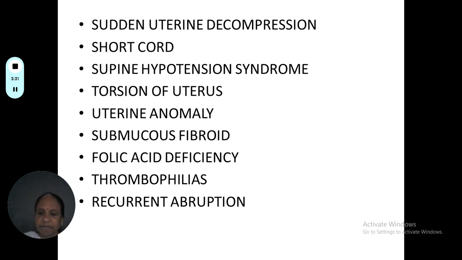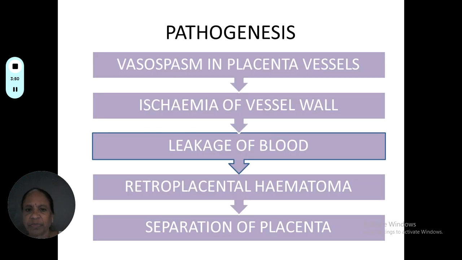And thrombophilias, whenever there is a coagulation defect, there are likely chances of abruptio placenta. And once the woman has had an abruption, there are many chances that they will have a recurrent abruption. These are the etiological factors for the abruptio placenta.